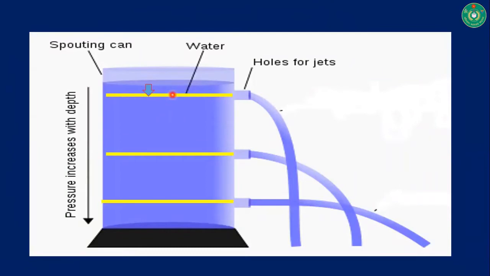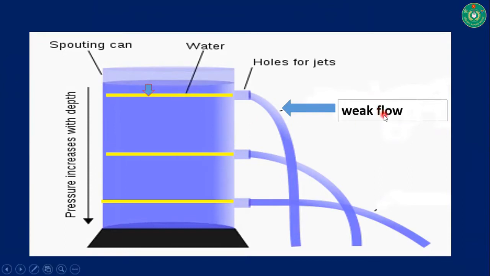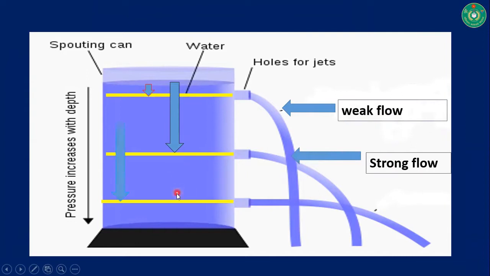This is the first layer, and its height over the water surface is very low, that's why the flow here is weak. This one has a higher height than before, that's why this flow is strong, and from the surface of the water down to this line the height is very high, that's why this flow becomes the strongest.